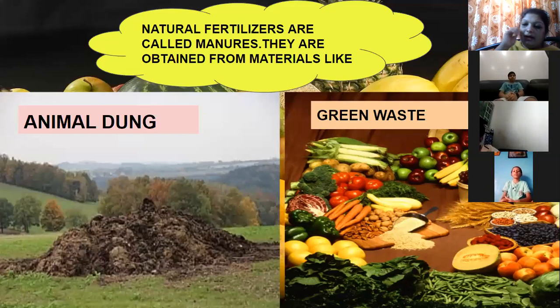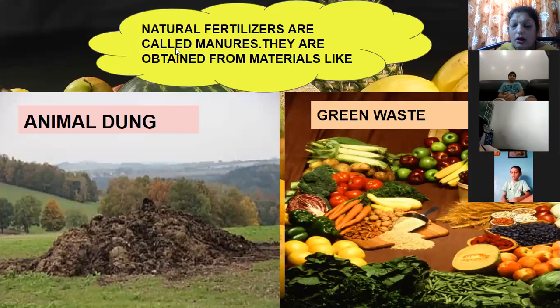Or mama will bring spinach, palak, from the market. So she will separate the leaves, the stalk is thrown. So you can see the peels of cabbage, peels of carrot, whatever vegetable waste is there in the kitchen, everything will come under green waste.